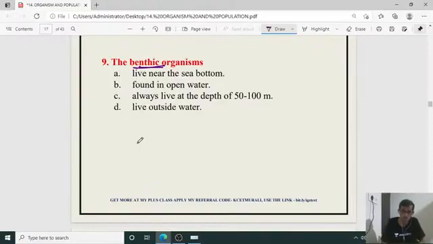Of course it is not D, because living outside of water is not right. So benthic means the deep ocean bottom. The right answer is A, live near the soil bottom.